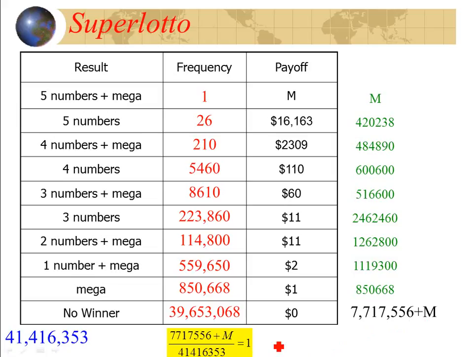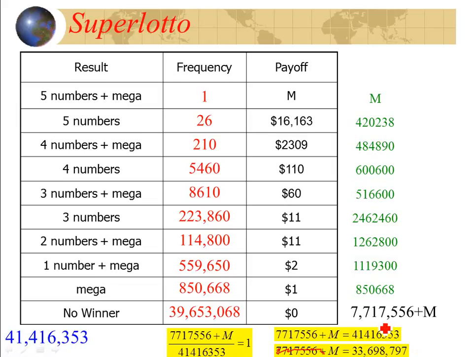So if I just cross multiply and solve this, M is going to equal, in order for it to start becoming a fair game, it needs to be about 33,700,000.